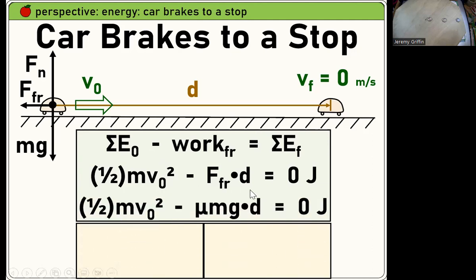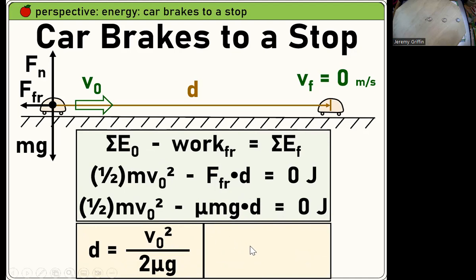Left it with nothing. You guys know friction force is coefficient of friction times the normal force, and the normal force is equivalent to the weight. So just make some substitutions right there. You can solve for the braking distance, and it's always that expression. Got coefficient of friction, gravity field, initial speed of the car.